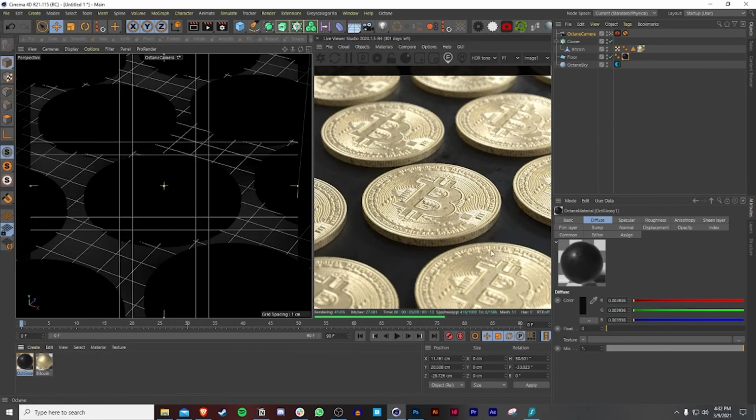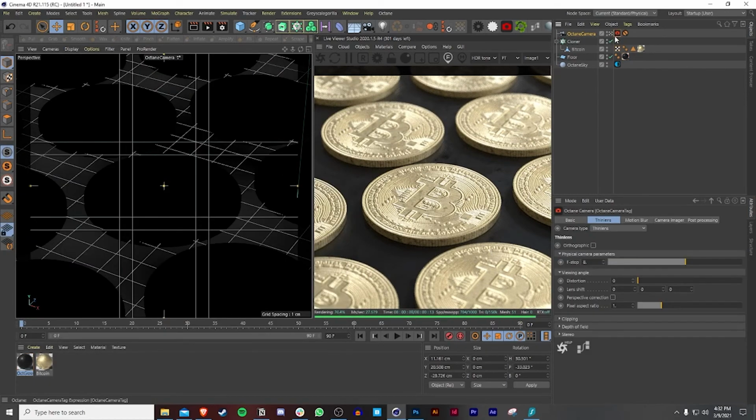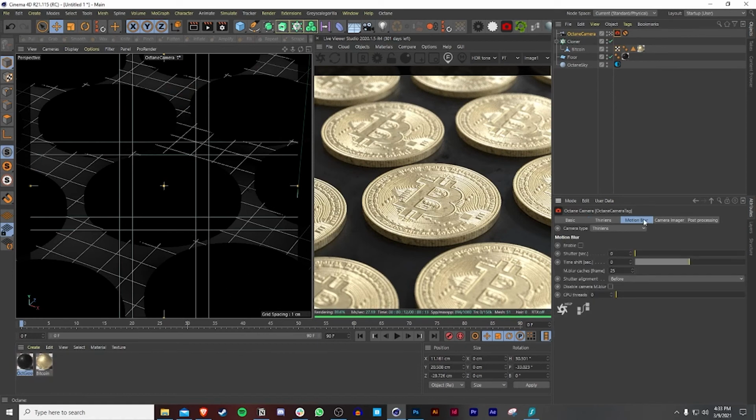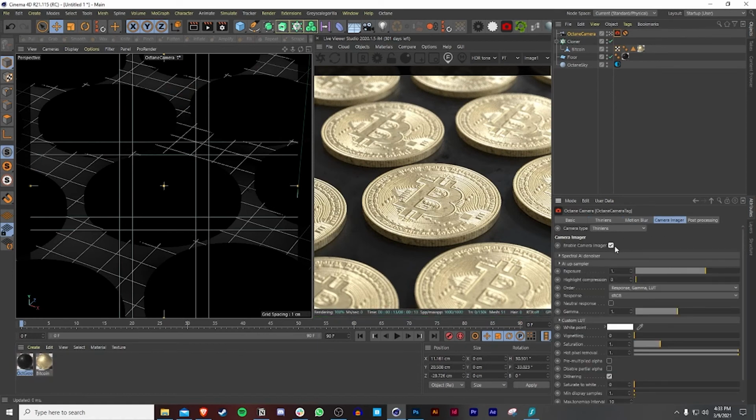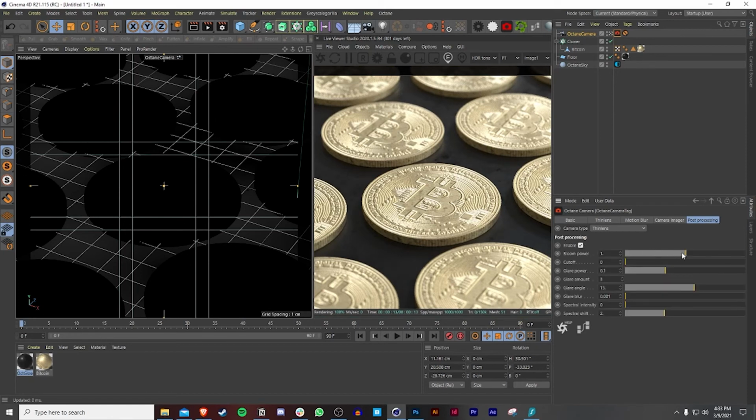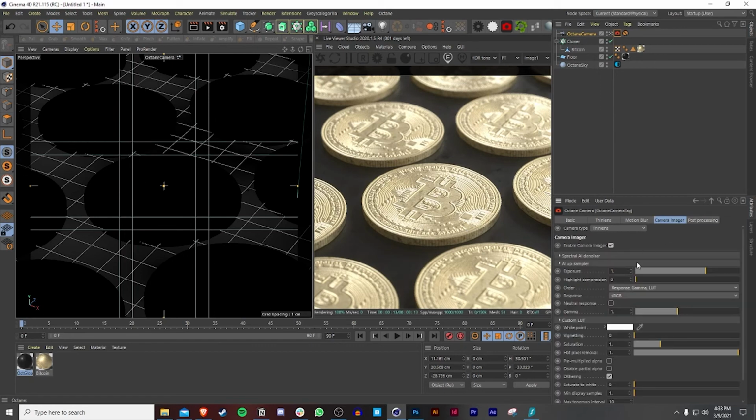Very satisfied. The next thing I'm going to do, this is usually where the fun part begins, is when we enable the camera imager and then the post-processing. And I love giving this a lot of bloom, just to give it a lot of light, and maybe increase the glare amount to maybe 4 and increase the blur a little bit by maybe 0.03. And also the cutoff is really good too if you don't want too much bloom. So maybe 0.1 or 0.2 is usually how I mess around with this stuff.